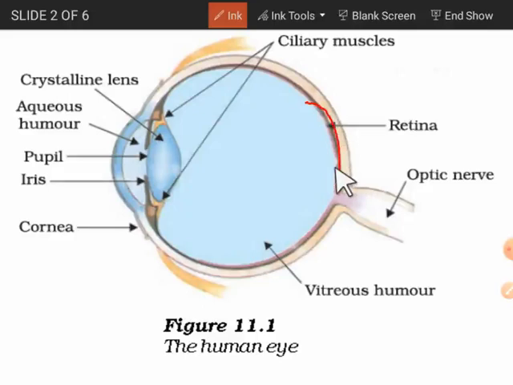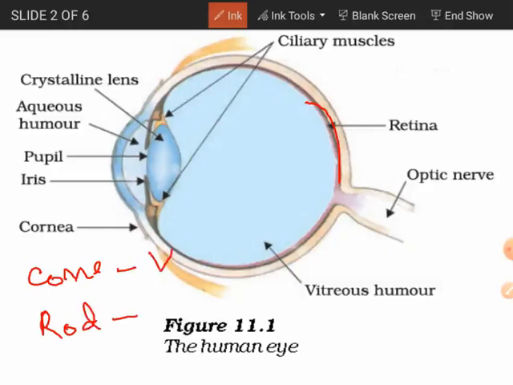In the light sensitive cells present on this retina, there are two types of cells. One is cone cells, C-O-N-E, and the other one is rod cells. Depending upon their shape, they have been named cone cell and rod cell.